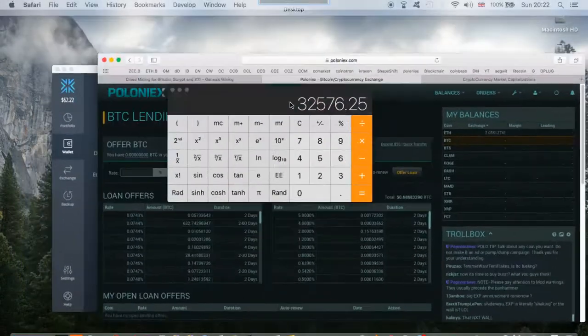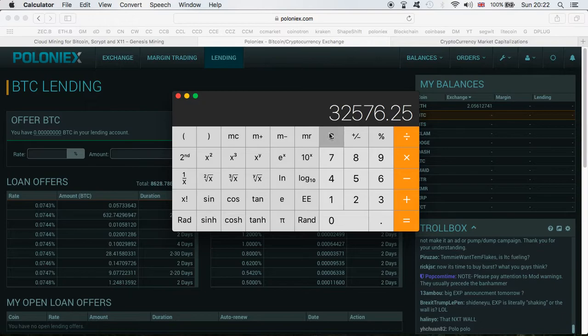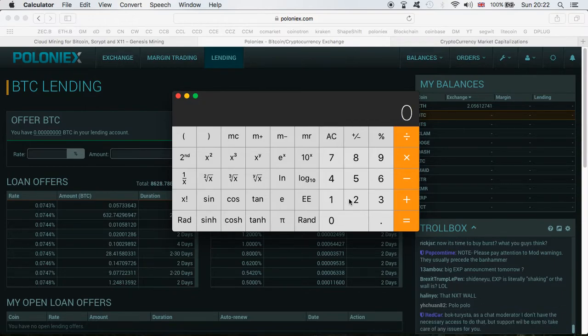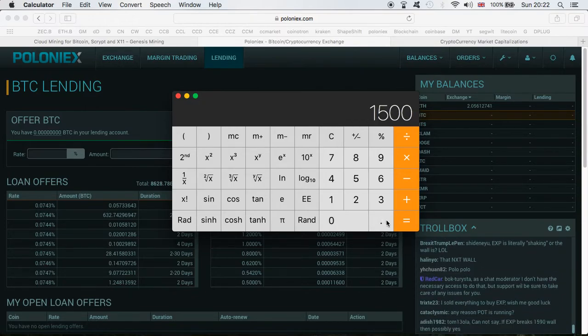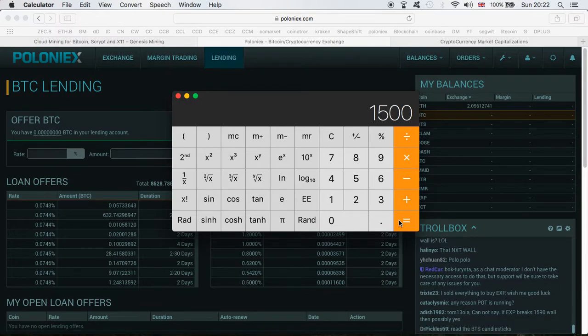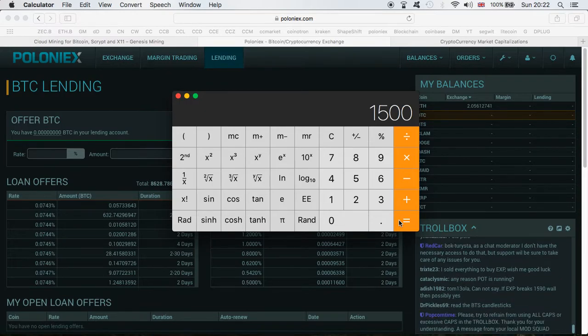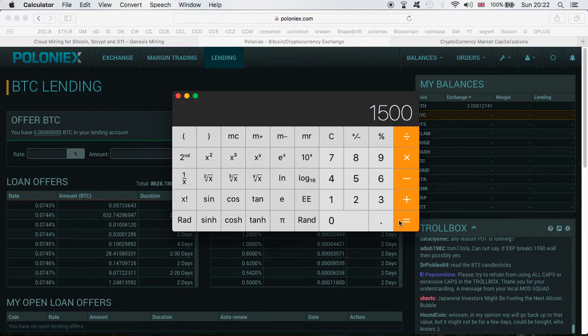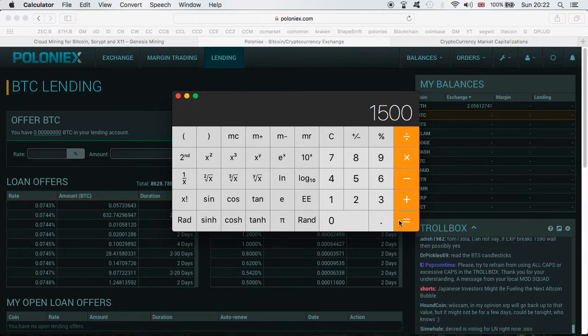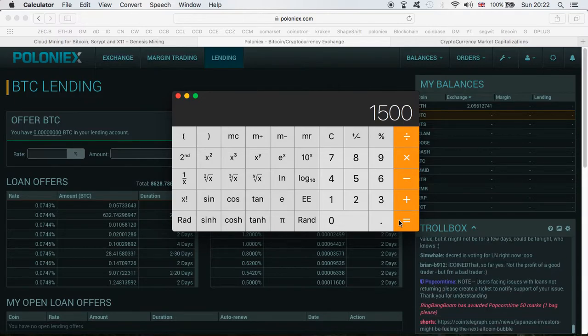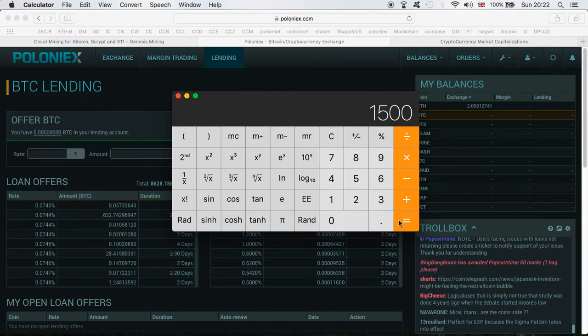Again, even if it's not 3,000, even if it's for one Bitcoin, even if you make 1,500 per year, I still think it's worth it. Even if you make 1,000, because remember, if it's only sitting in your wallet doing nothing, why not make $1,000 or 1,500 or two, whatever, out of it, instead of just sitting there? It's pointless to sit there if it can make you money.